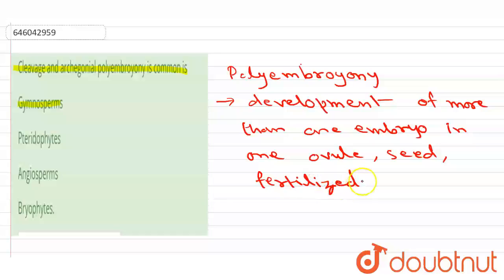It is the process of development of more than one embryo in one ovule, seed, or fertilized ovum.